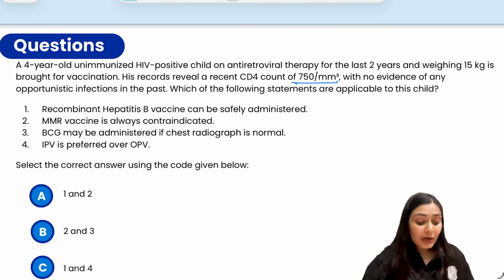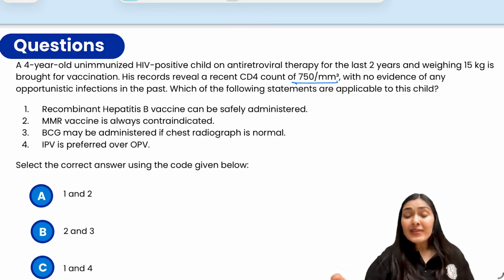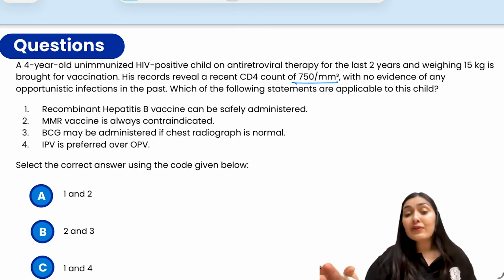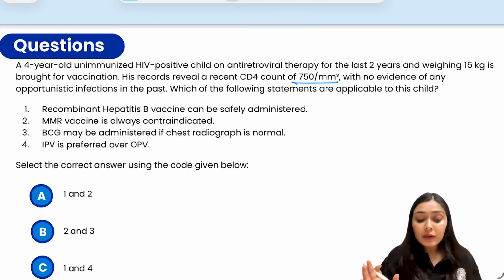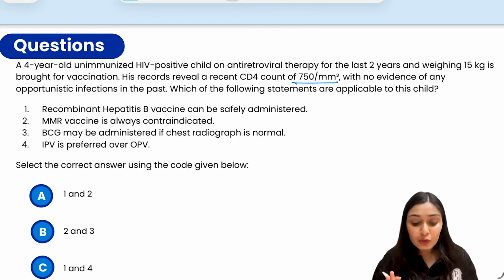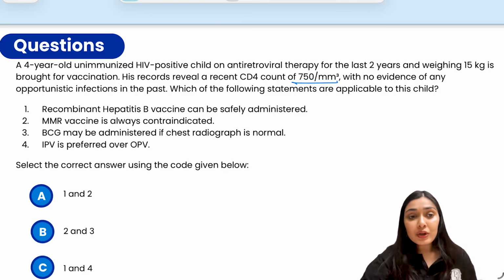So if you look at this child, this is a child who is unimmunized but is HIV positive, right? So immunodeficiency background is there. But you can notice the CD4 count is well good, 750, and also there is no evidence of any opportunistic infection. So what is the guideline? What do the general guidelines say?